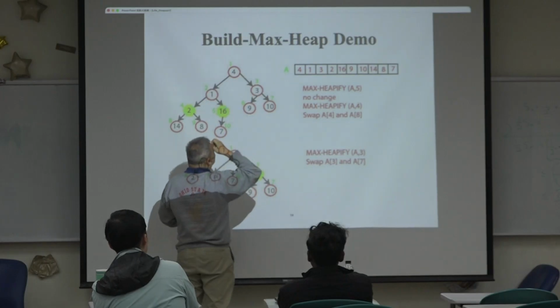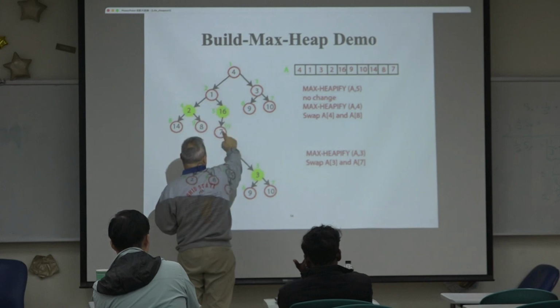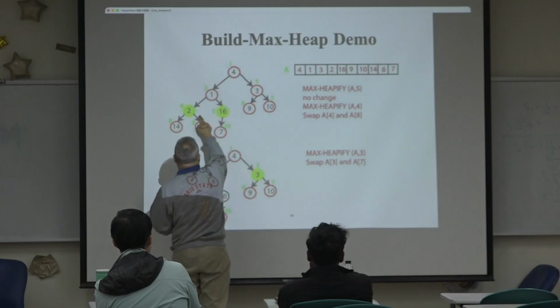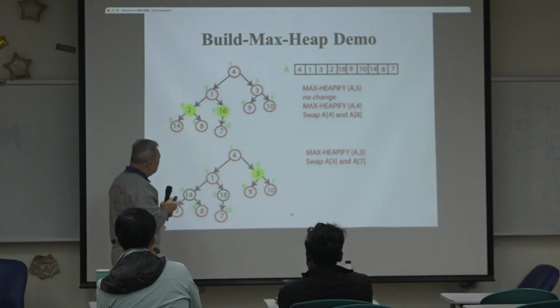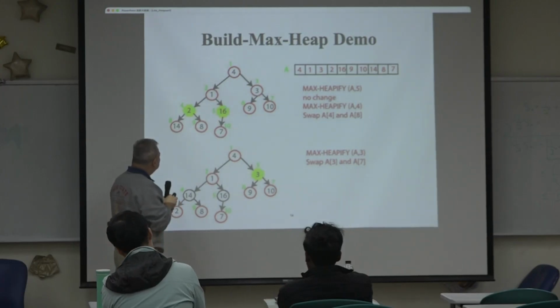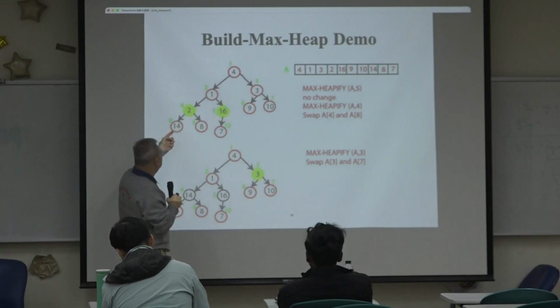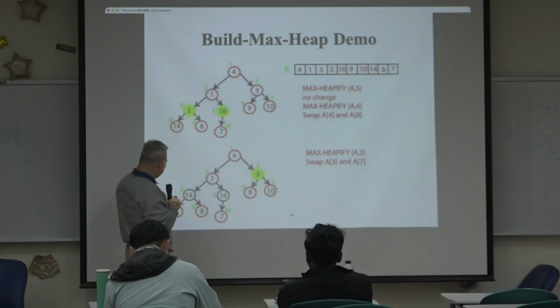Index 5. Okay, which is 16. So nothing needs to be done. Okay? And then you look at this one, index 4. Okay? You call max heapify here. Obviously, 2 is less than both of its children, so you need to promote its larger child, which is 14, to the top. So it becomes like this. Okay?